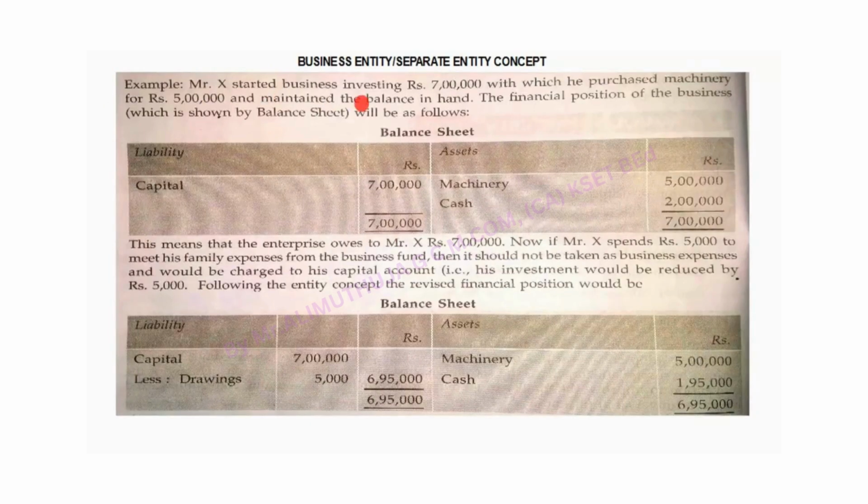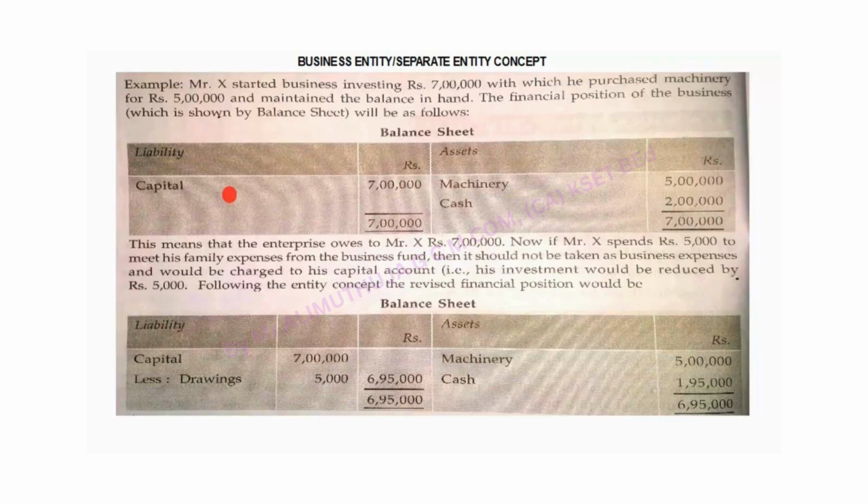Mr. X started a business investing rupees 7 lakh, with which he purchased machinery for rupees 5 lakh and maintained the balance in hand. The financial position of the business, which is shown by the balance sheet, will be as follows. Look here, he invested 7 lakh rupees. It is nothing but capital, and he bought machinery, asset side, 5 lakh rupees, and cash, the remaining balance, 2 lakh. 7 lakh, 7 lakh. This means that the enterprise owes Mr. X rupees 7 lakh. Understand the point?